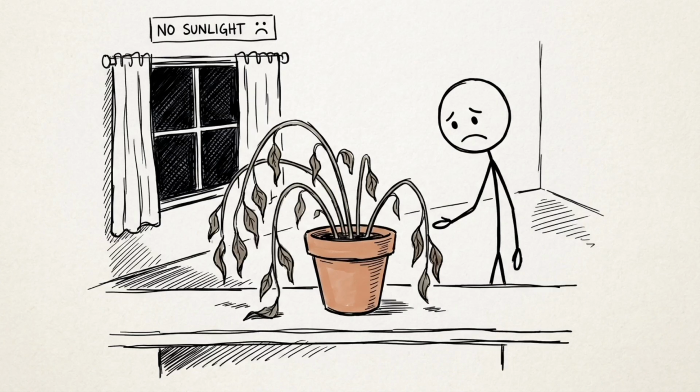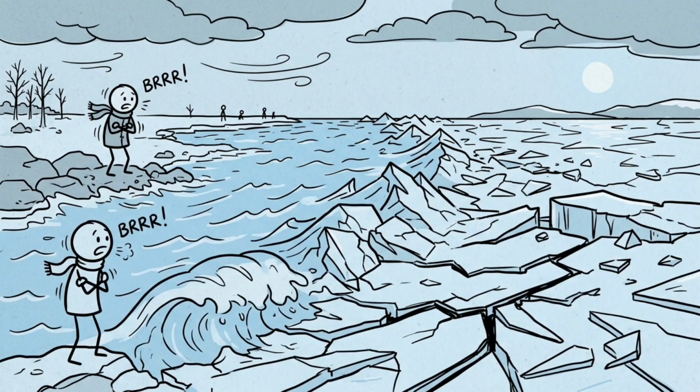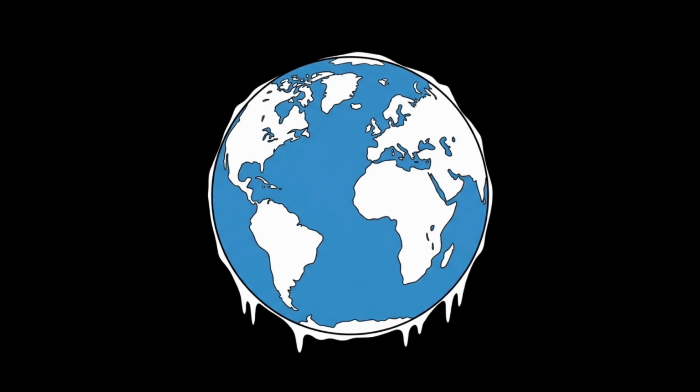Plants stop producing energy, which collapses the food chain almost immediately. Over time, oceans freeze from the top down, and the planet slowly turns into a frozen, inactive world. Not a violent ending, just total shutdown of everything that depends on light.